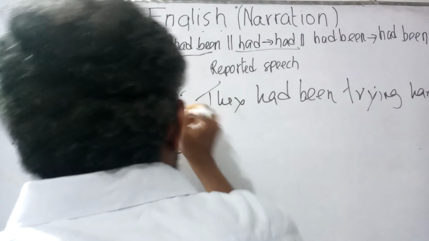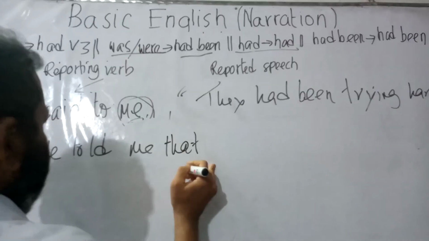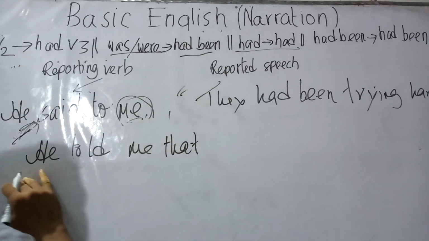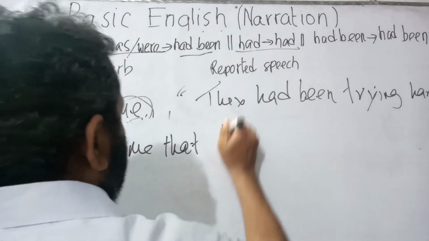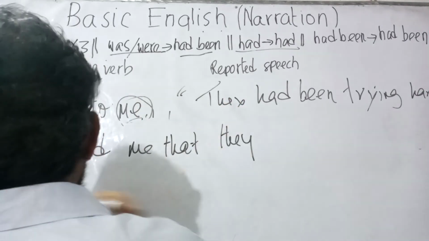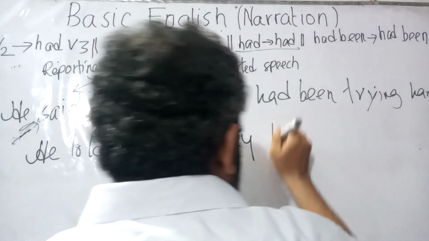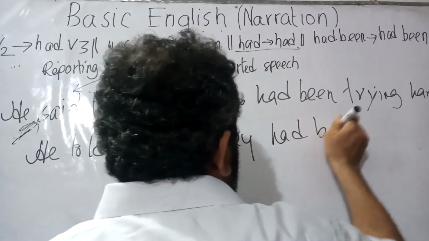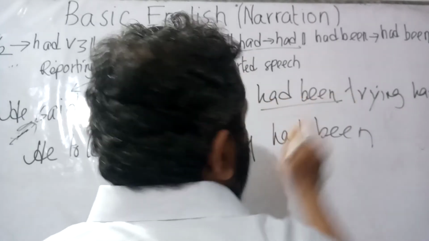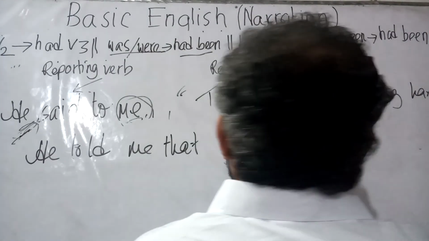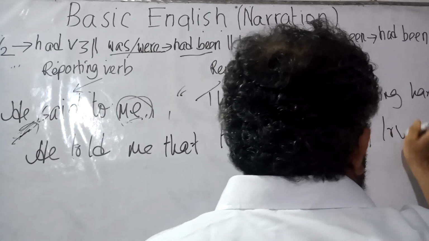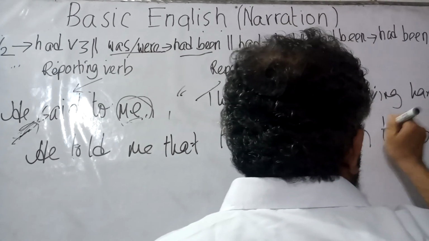So the comma has been turned into that. Now he said to me has been turned into he told me. Then as it is third person, it will remain as it is, they. He told me that they had been, because had been would not be changed. So he told me that they had been trying hard.